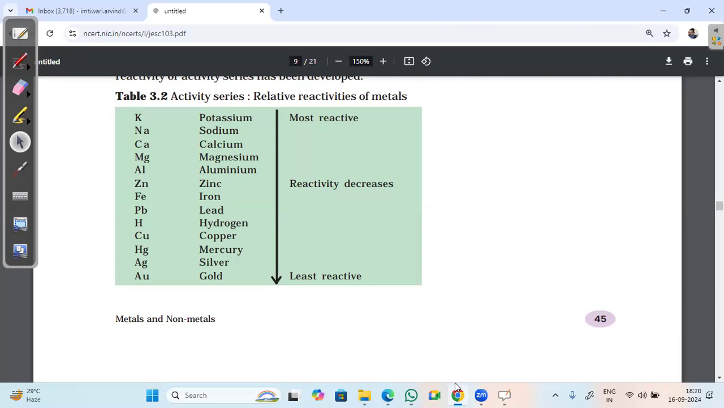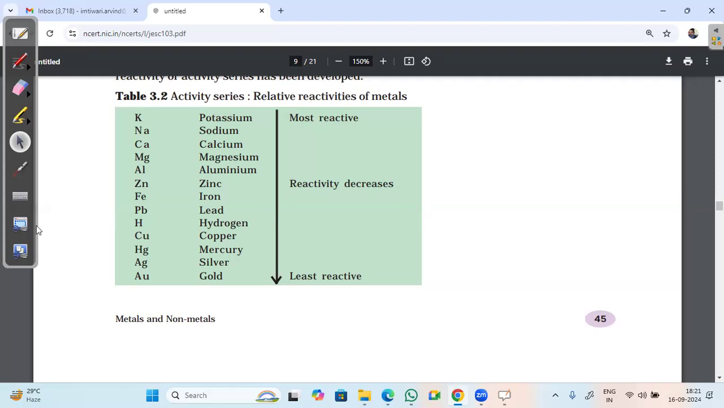So which one is the most reactive metal? Potassium. Out of magnesium and iron, which one is more reactive? Magnesium. Copper and hydrogen? Hydrogen. Okay. So the least reactive metal? Gold. Yes. So the least reactive metal here is gold.